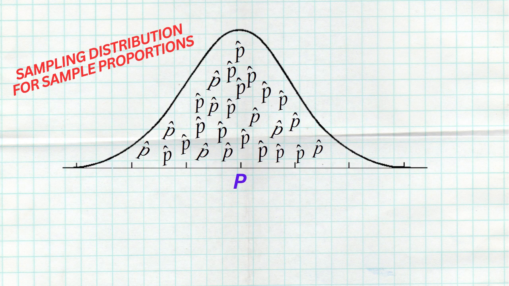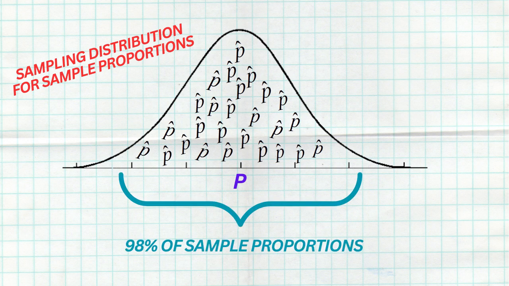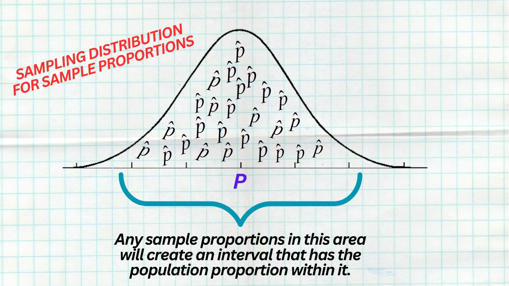So here's the idea. Principal Klein used one sample, just one, and he's thinking about that sampling distribution filled with sample proportions. Now, what he knows is that 98% of all sample proportions are in the middle, close to the truth. Hence, when we wrap the interval around them, we will capture the truth. So the 98% confidence is not a probability, it's not about time, it's all about samples.